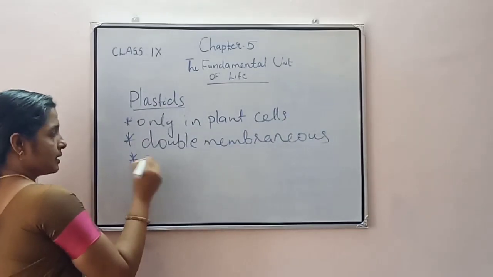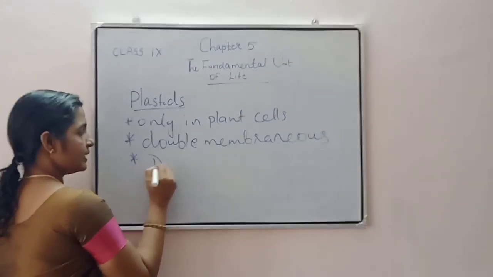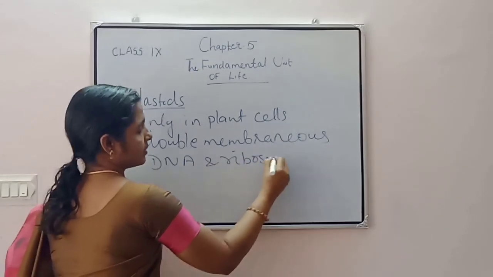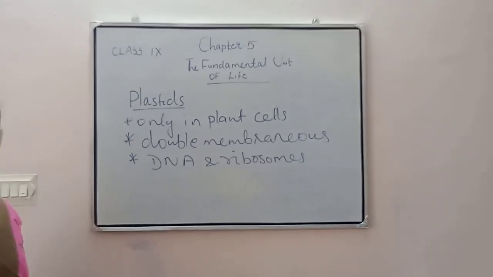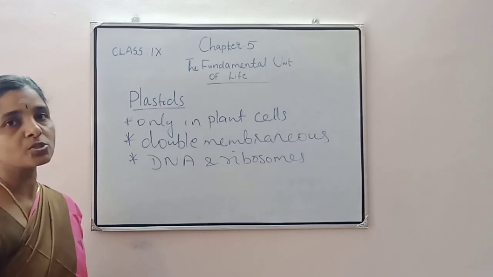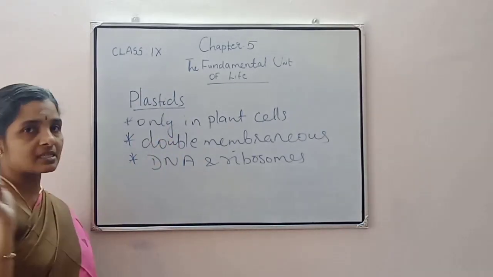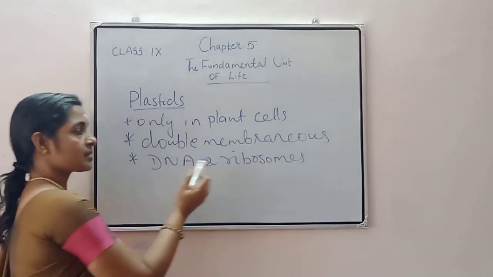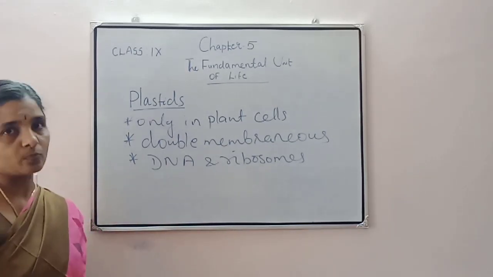And these plastids also have their own DNA and ribosomes, so they are also able to produce proteins. So once again, these are present only in plant cells, not in animal cells, and they are double membranous structures with their own DNA and ribosomes.